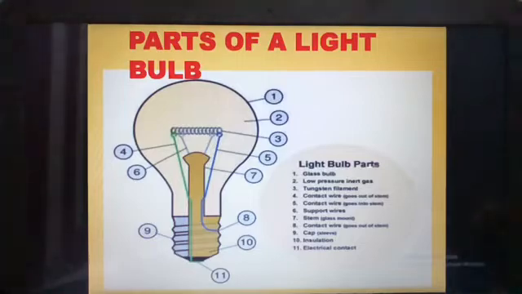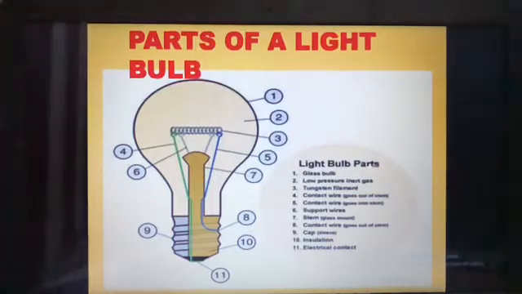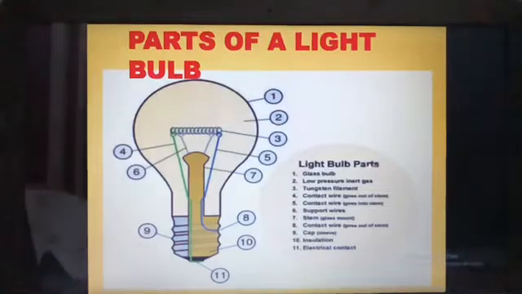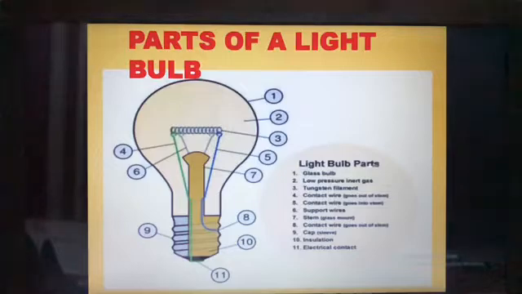So now let us see the smart board. Okay, children, let us see the smart board and understand about the electric cell. We have to study about the electric cell with the 2 wires attached. Then let us study about the different arrangements of electric cell and bulb, then the direction of current in an electric circuit.